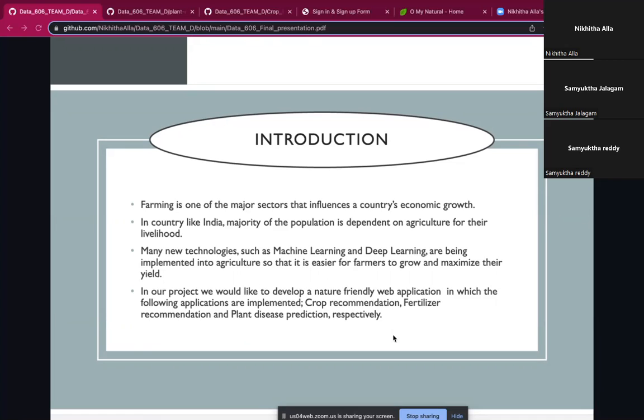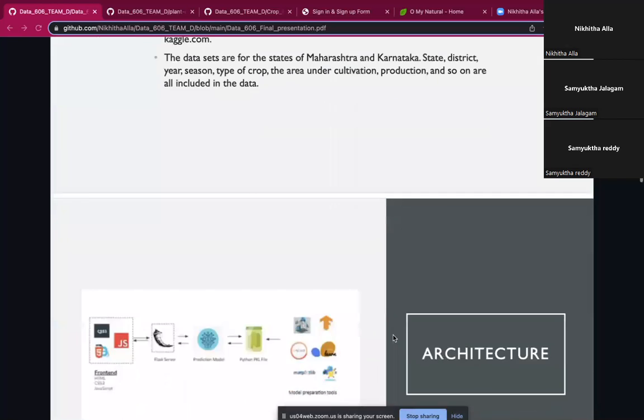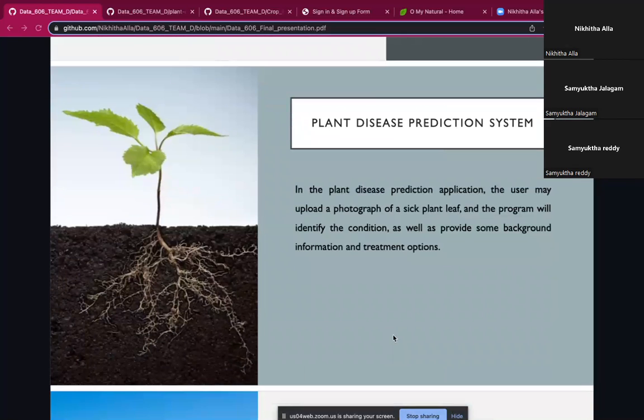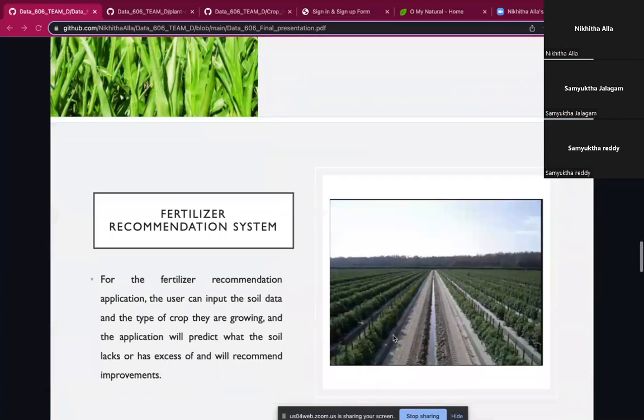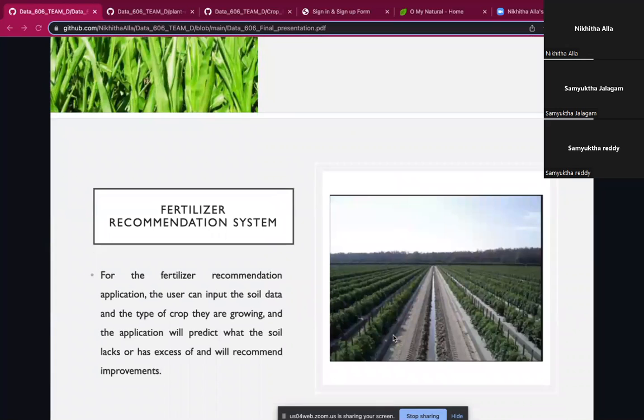This plant leaf disease detection technique can be used to detect a disease from the input image to solve the significant problem. In our project, we would like to develop a nature-friendly web application in which the following applications are implemented. That is plant disease prediction system, crop recommendation system, and fertilizer recommendation system respectively.